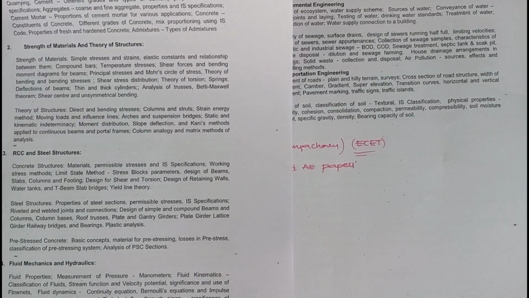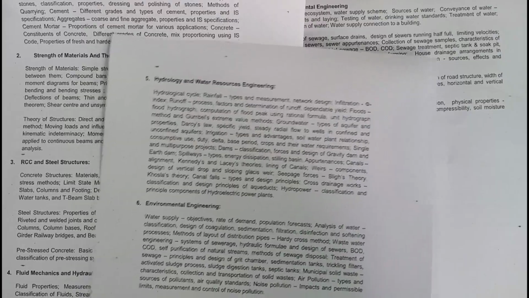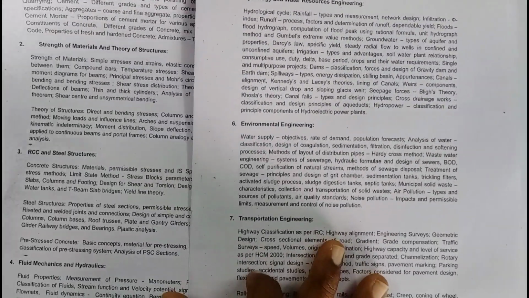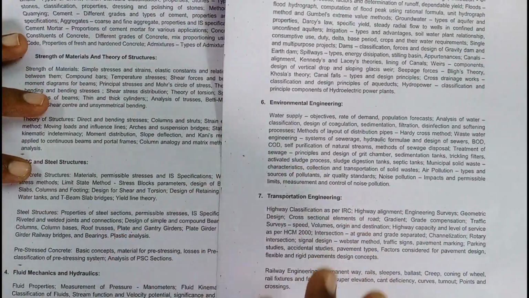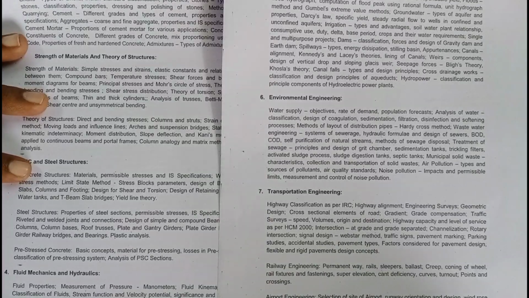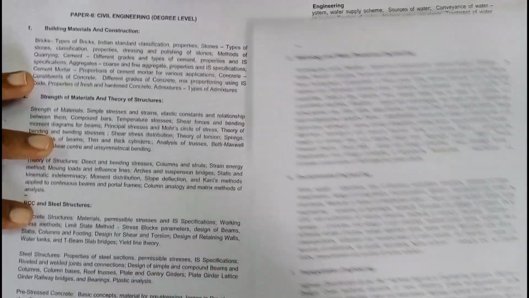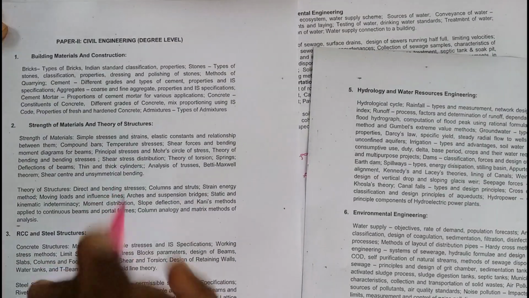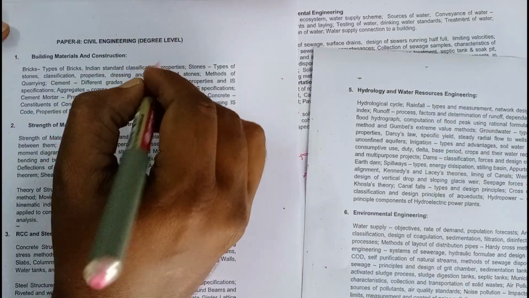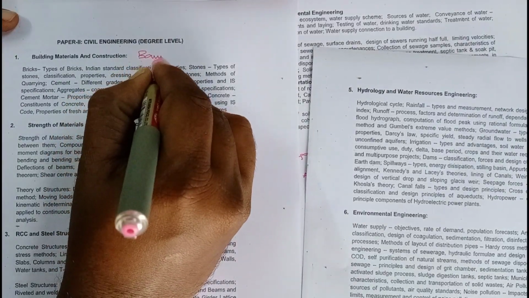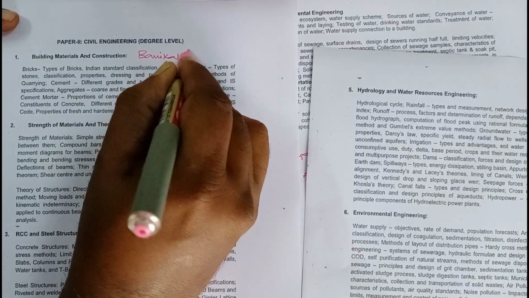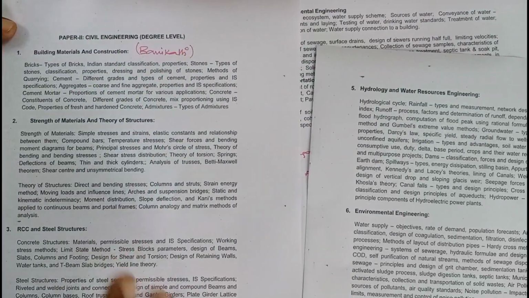Next hydrology and water resource engineering, environmental engineering, transportation engineering, soil mechanics and foundation engineering, like that. Building materials and construction, Bhavikatti. Bhavikatti is a nice book.